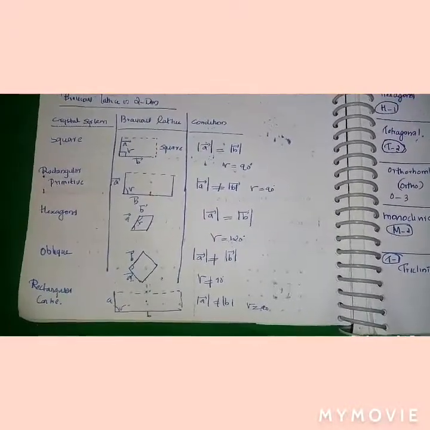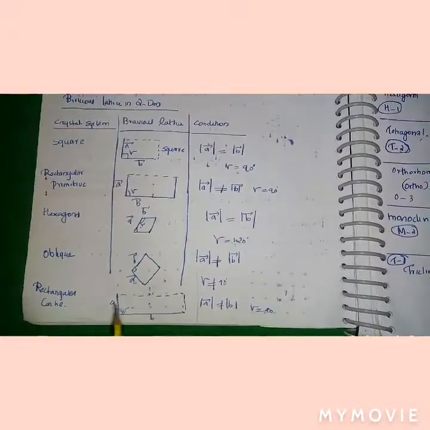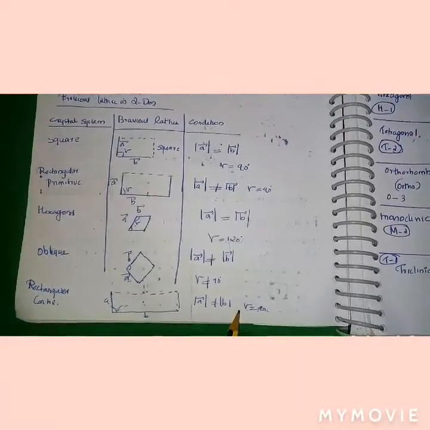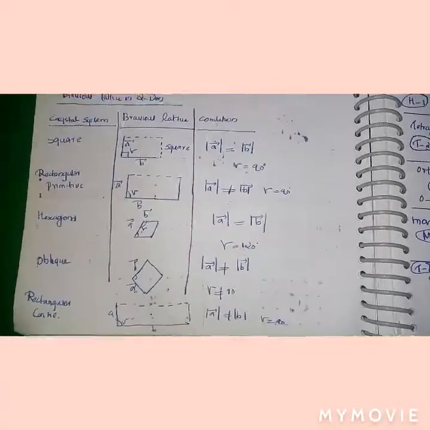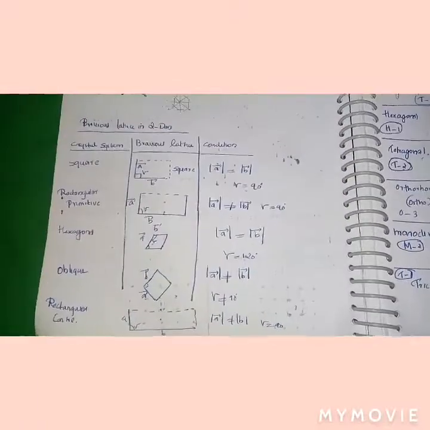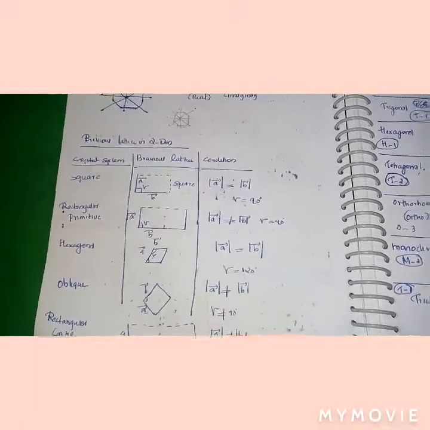Rectangular centered: A is not equal to B, gamma is equal to 90. So this is the Bravais lattice in two dimensions.